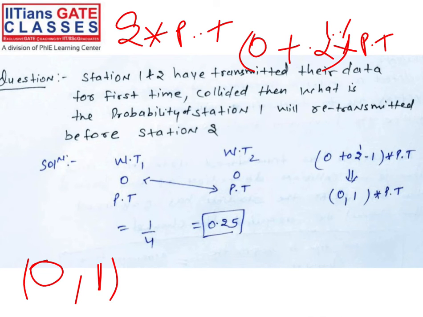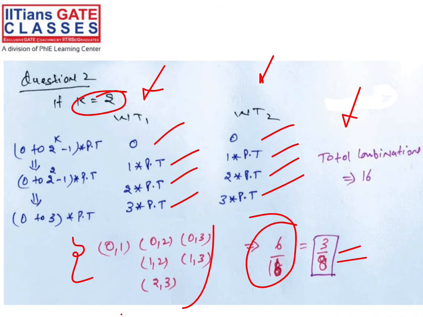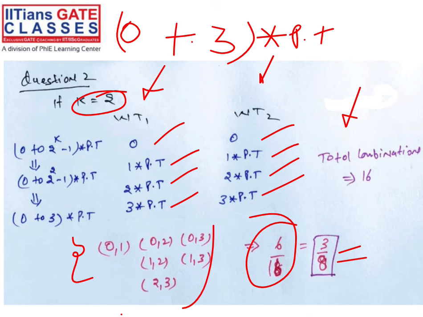Similarly, now two collisions happen. If k is equal to 2, it means your range is between 0 to 3. If you calculate, the possible range is 0 to 3: 0, 1, 2, 3 multiplied with propagation time, that much time you have to wait. Now see, 16 combinations are possible here, right? After k equal to 2, 16 combinations: 0 0, 0 1, 0 2, 0 3. Similarly, every combination you can calculate, right?